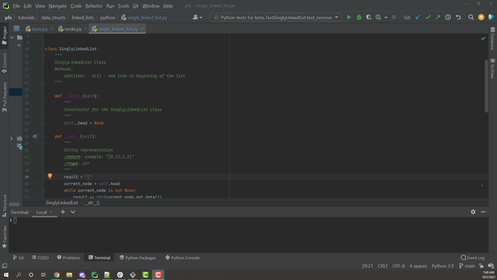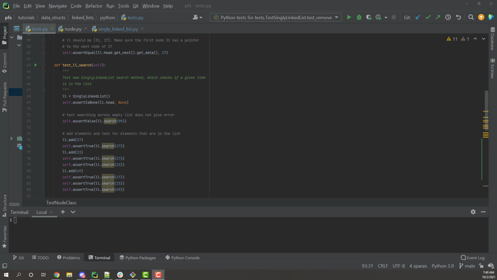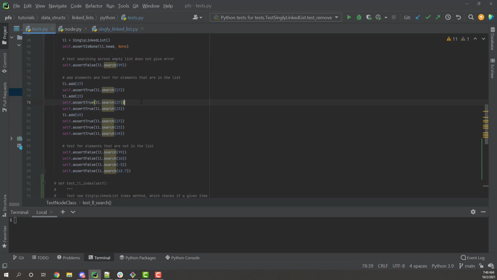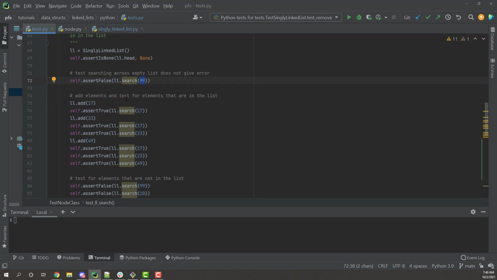All right, so I'm in my singly linked list class. I already wrote some test cases here for the search function. So basically, here's all my test cases. I'm first going to create an empty list, make sure that the head is none. Then I'm going to search across an empty list. So for this one, my list should be empty, and I want to make sure it doesn't fail if I have an empty list.